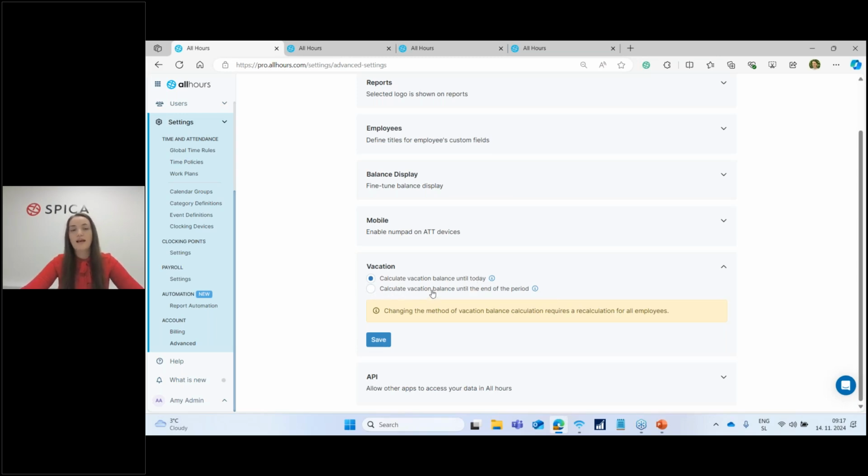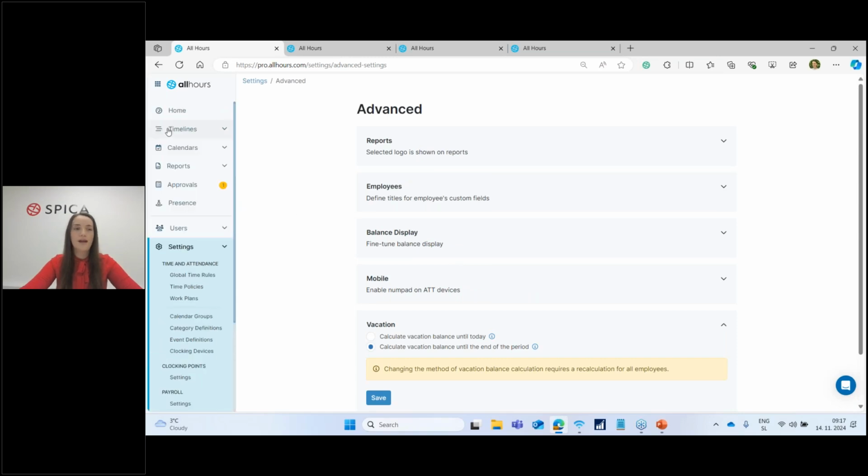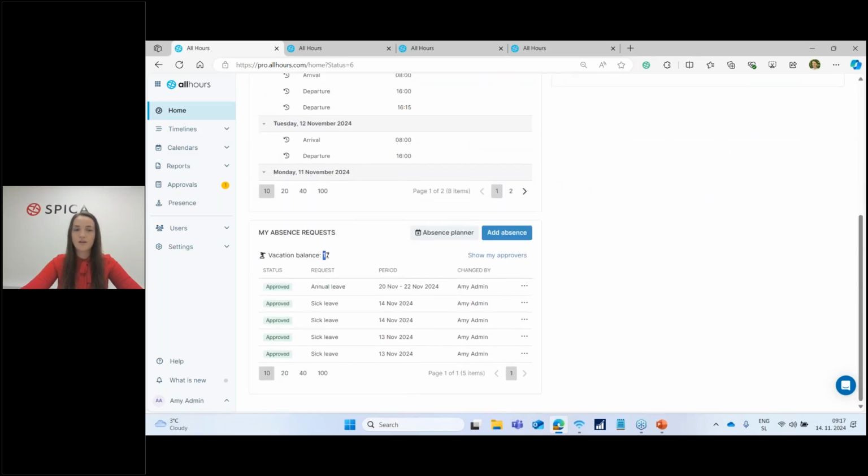And the other option is calculate vacation balance until the end of the period. Now the end of the period is the new year. And this means if I save these settings, right, that now the vacation balance would be updated and will include also the days that have already been submitted and approved. So if I return back to home, as you can see here, now my vacation balance is only 17 days because it is also taking into account the 20th, the 21st, and the 22nd of November.